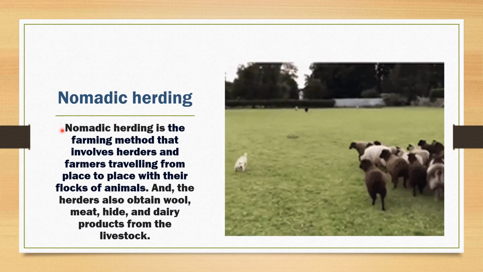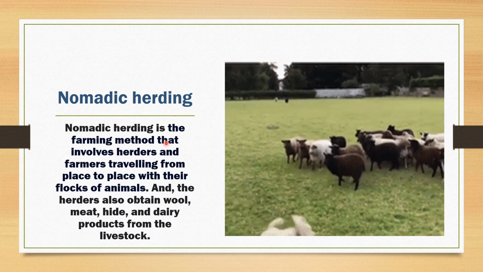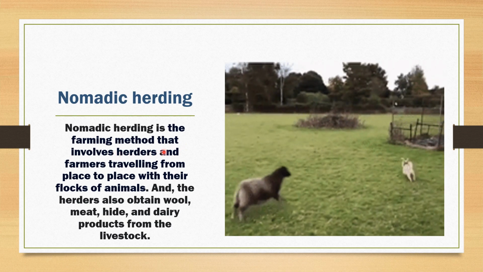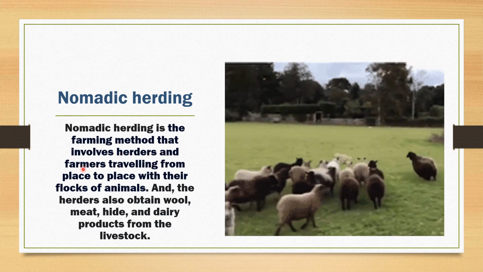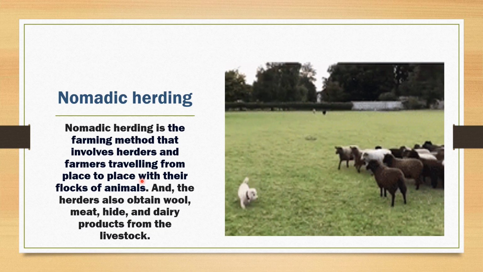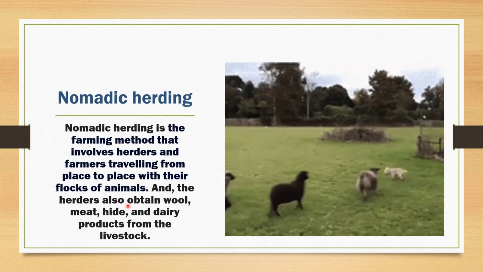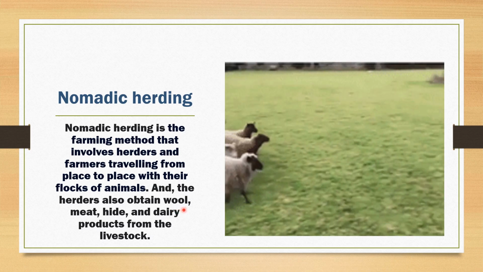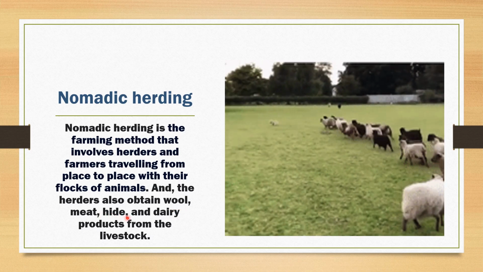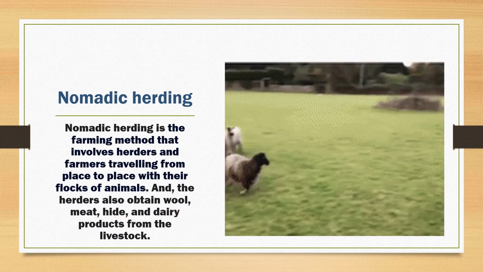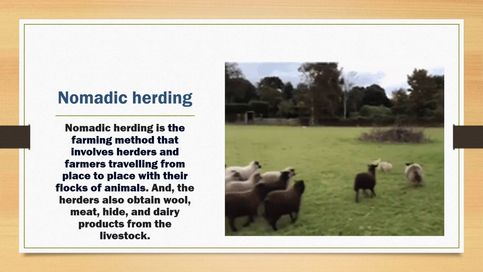So nomadic herding is that kind of farming method that involves herders and farmers traveling from place to place with their flocks of animals, and the herders also obtain wool, meat, hide and dairy products from the livestock.